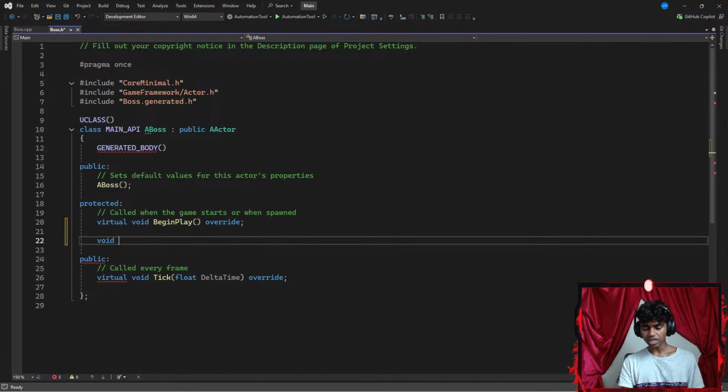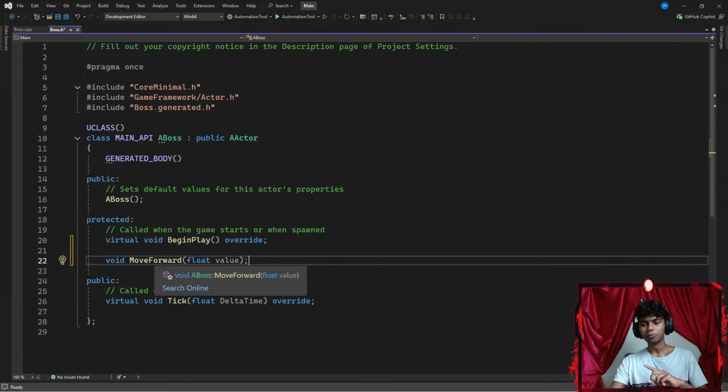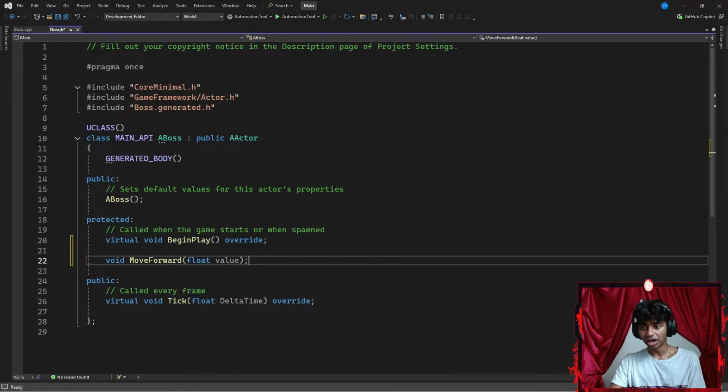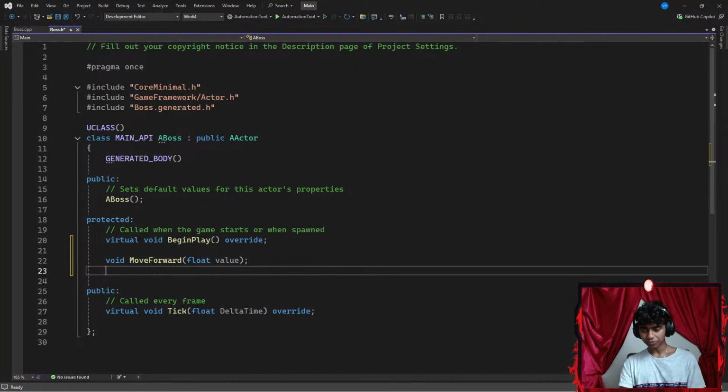Okay, if I have my input set, I'm going to start off by creating two methods. The first method is going to be a void method called something like move forward. My move forward method does require a parameter of a floating point value, so a value with a pair of parentheses. And guys, the move forward method needs to be exactly the same as what I just showed you in my input in my project settings. Okay, next I'm going to go with another void method.